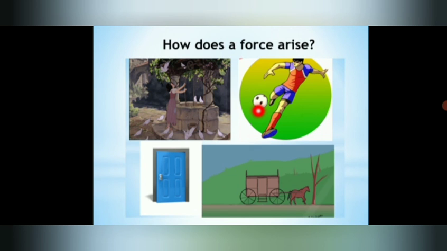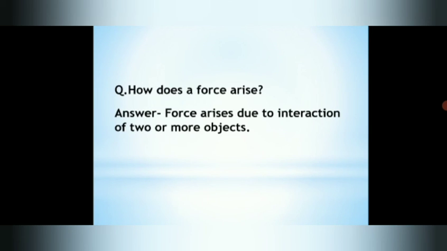Not possible. In this case also, is it possible for this girl to pull the water without touching the rope, without holding the rope? Not possible, right? So force arises due to interaction of 2 or more objects. Okay, that is the answer to the question, how does a force arise.